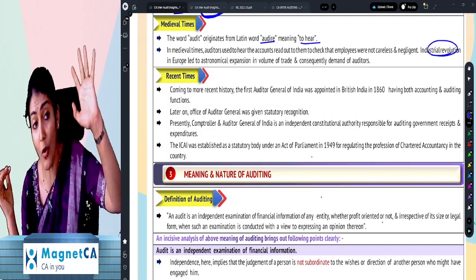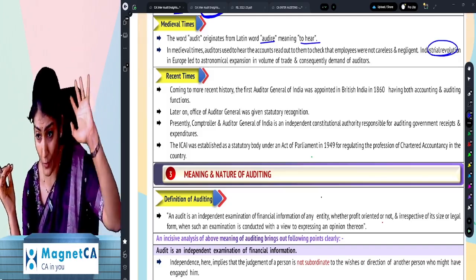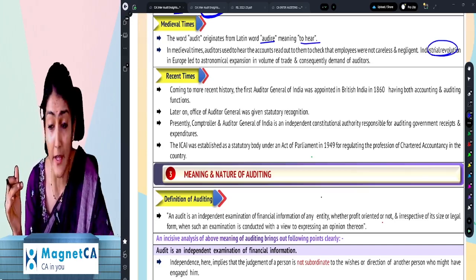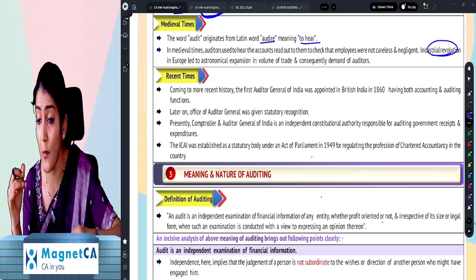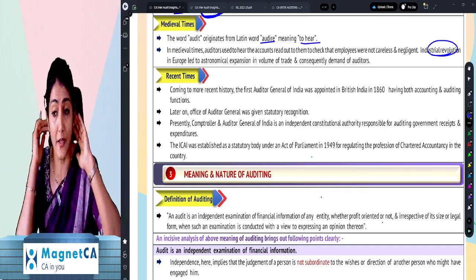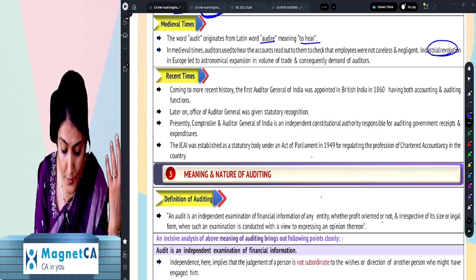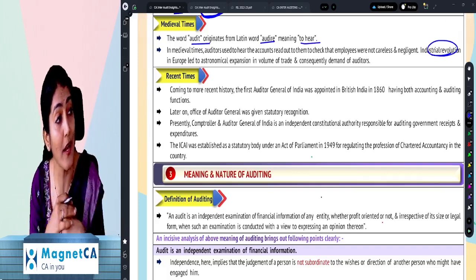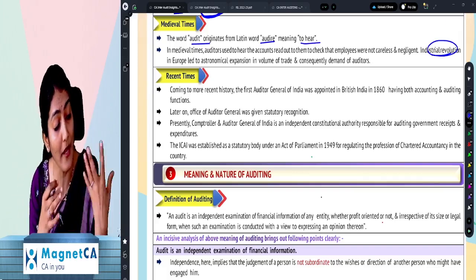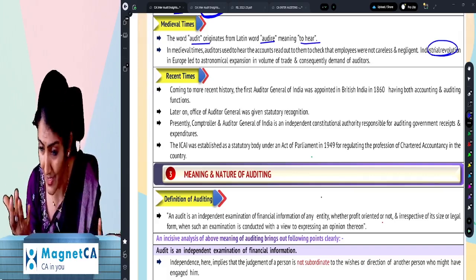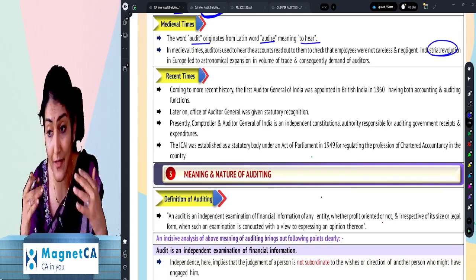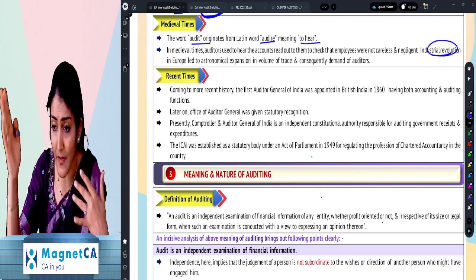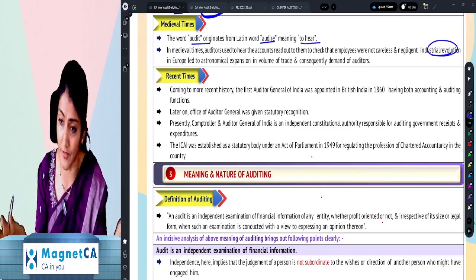So originally, how did audit used to be done? In the olden times, one person used to do the accounting. He used to tell the other person how he had done the accounting, and I used to listen to that. And by listening, I used to say whether it was right or wrong. Today, you can't go to Tata Motors and tell them, oh, you tell me how you've done accounting, I will listen. Now it has undergone a change, but that was the concept. One person has done the work, the other person comes and listens to whatever work you have done.